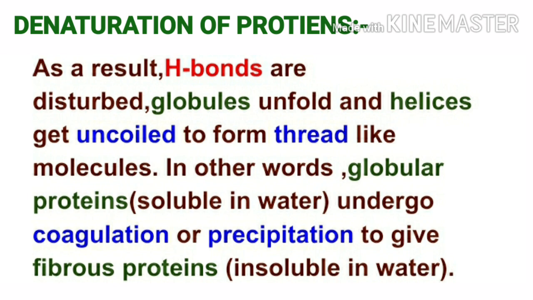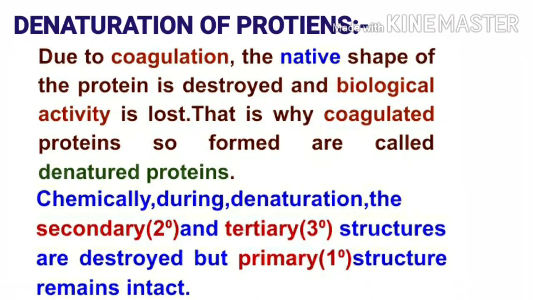In other words, globular proteins, which are soluble in water, undergo coagulation or precipitation to give fibrous proteins, which are insoluble in water. Due to coagulation, the native shape of the protein is destroyed and biological activity is lost. That is why coagulated proteins so formed are called denatured proteins.